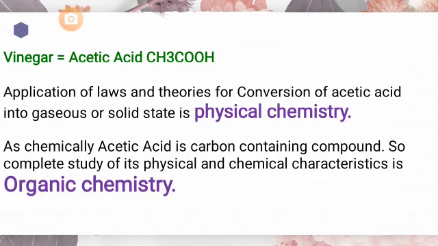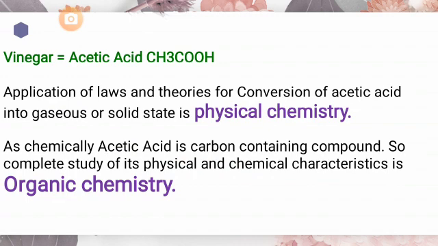Okay, your first branch was physical chemistry. If you remember, I told you that this branch deals with the conversion of different physical states of matter into each other. So now we will use the example of vinegar to understand that branch of chemistry. As you all know, vinegar is a compound that we use to flavor our food.